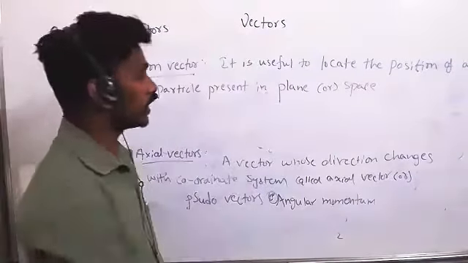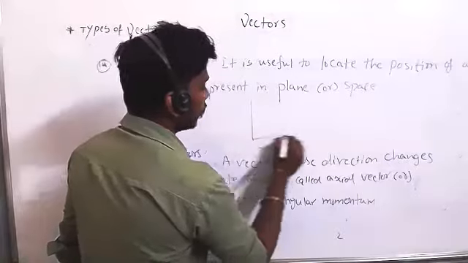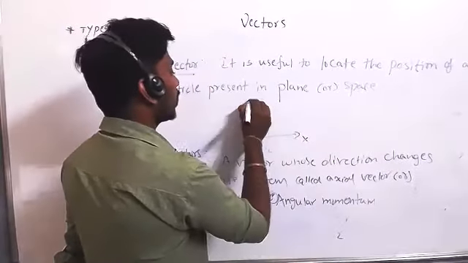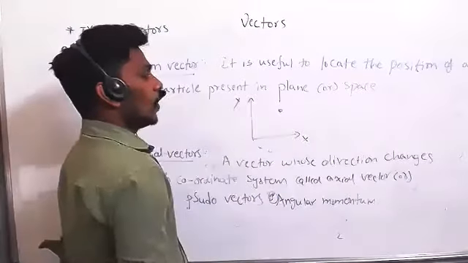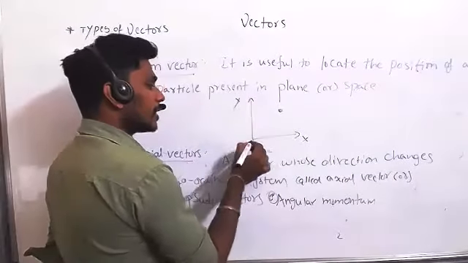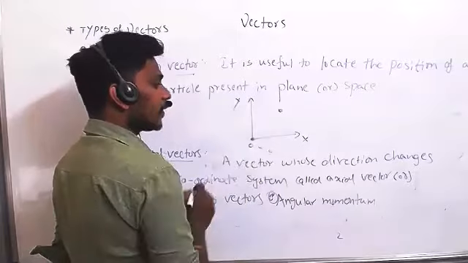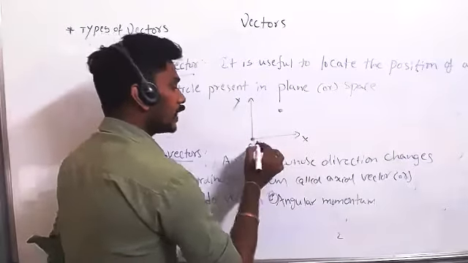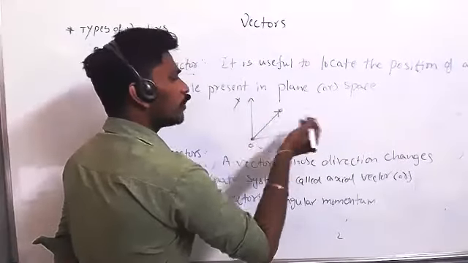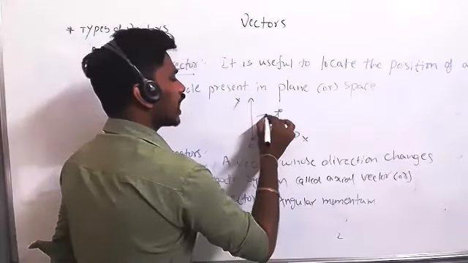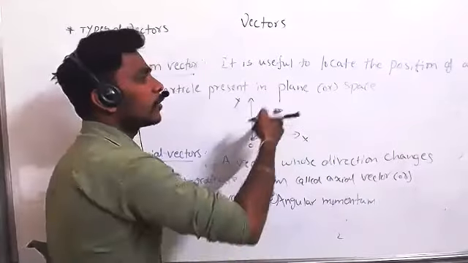Let me show you. I have taken 2 dimensions, X and Y. One particle is here. So where is the position? From the center, if you join one line, that is the position vector, which we will call r bar.